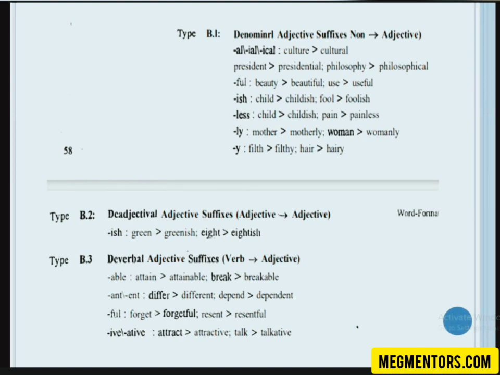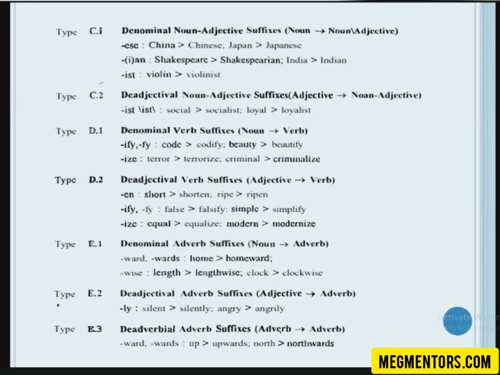Deverbal adjective suffixes means the base will be a verb. So you are adding a suffix and you get an adjective. Attain, attainable. Attain is a verb. When you add able, you get the adjective attainable. Clear? These things are very easy. Denominal verb suffixes: the base will be a noun and you can get a verb out of it.